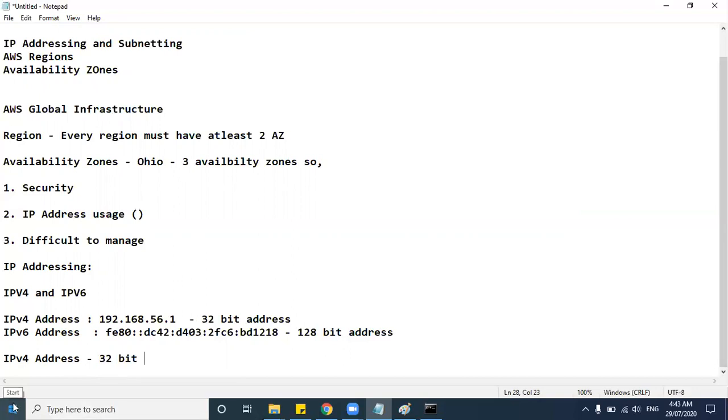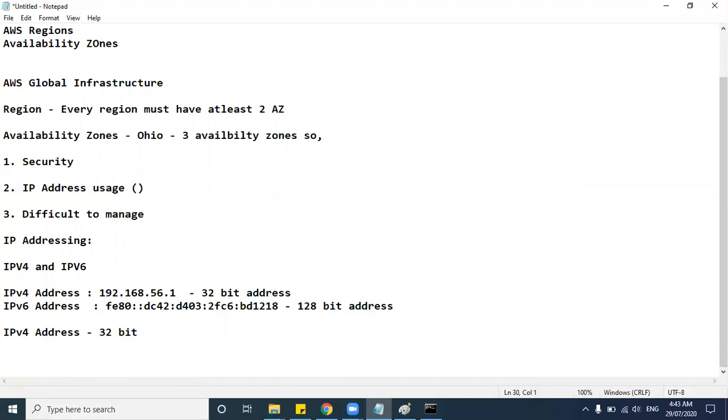It needs an internet connection, that's why it needs an IPv4 address. Any device connected to the internet must have an IP address. This IPv4 address is classified into five classes.